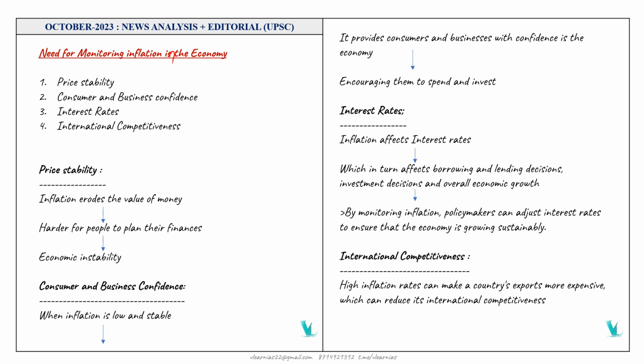The first one is price stability. Inflation erodes the value of money. If there is an erosion in the value of money, it will be harder for people to plan their finances, and this can lead to economic instability. So this is the first part.